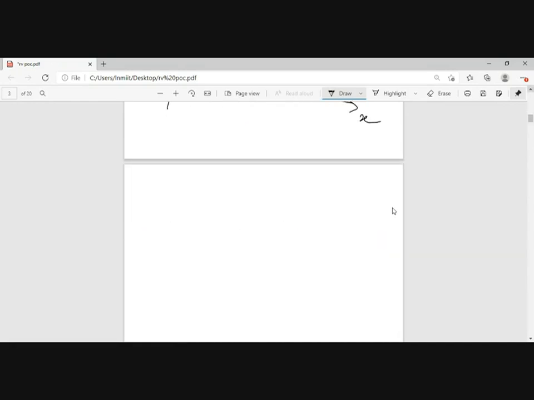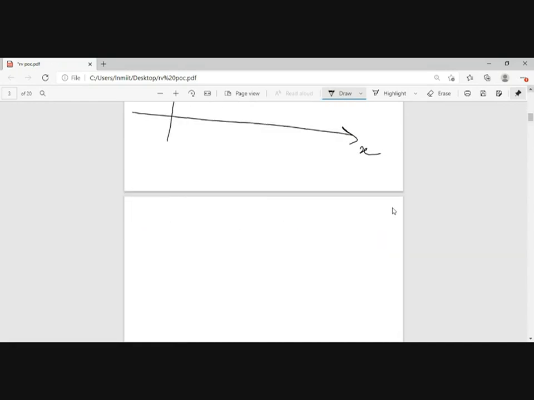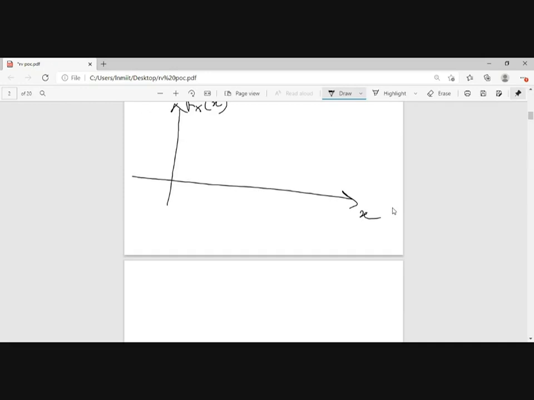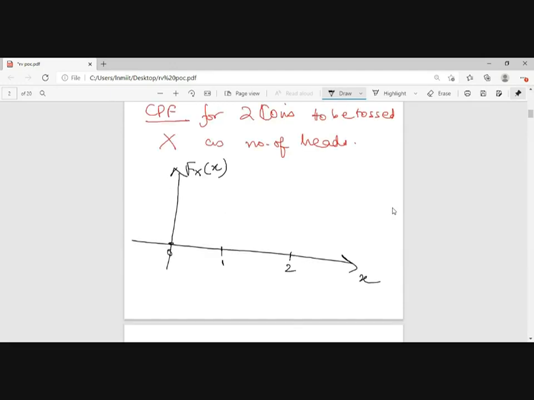Because it was discrete, I am marking 0, then 1, then 2. So Fx of 0 means the probability that x is less than or equal to 0.